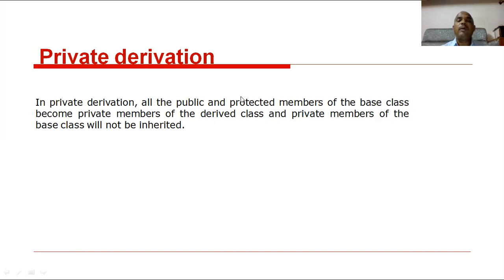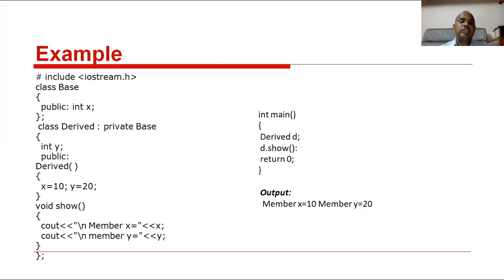Both public variables and protected variables in the base class are acting as private in the derived class. That's enough. So this is an example here.